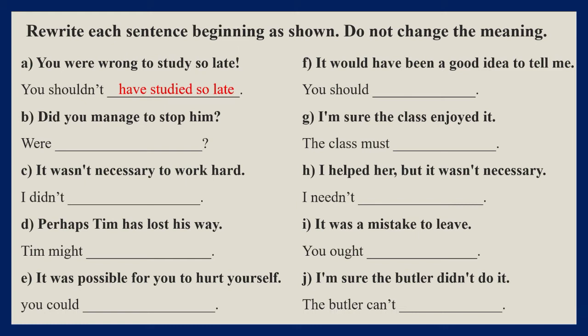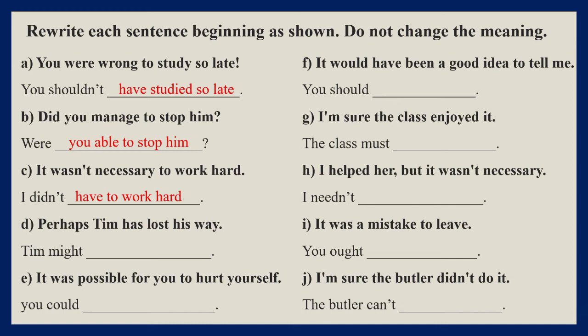B. Did you manage to stop him? I managed to do something. When we use it for the past time, it means I was able to do something. It has the same meaning as I was able to, or to be able to. So did you manage to stop him? It means were you able to stop him? C. It wasn't necessary to work hard. I didn't have to work hard, or I didn't need to work hard.